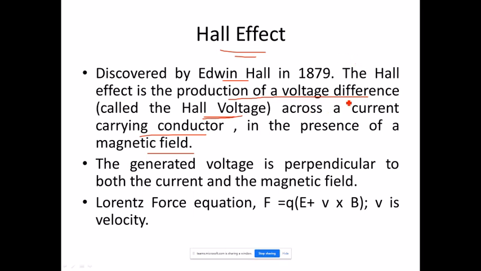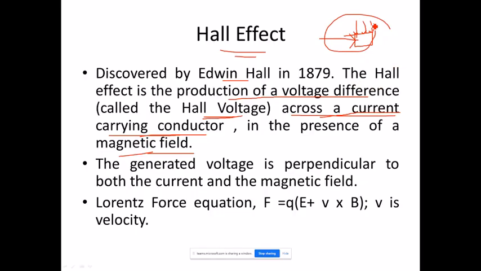So the conductor is there, current is flowing through the conductor, and we have a magnetic field.